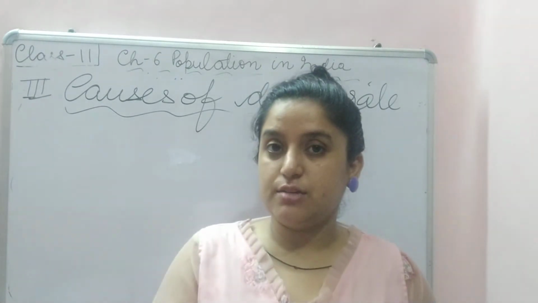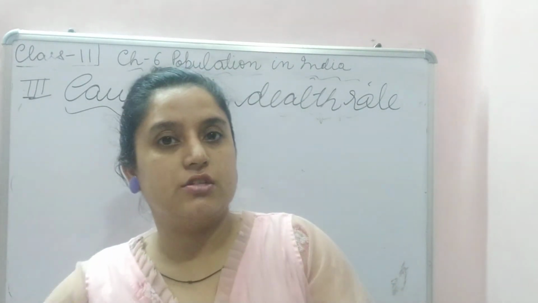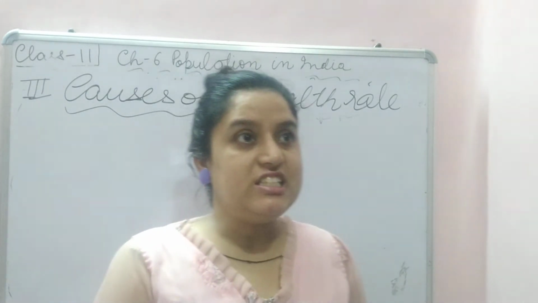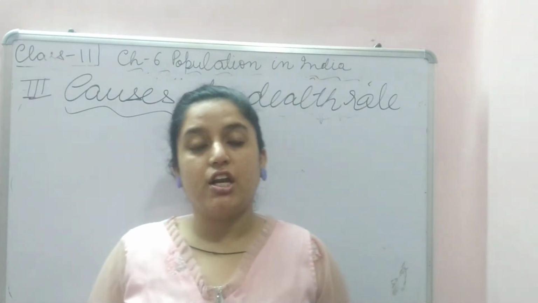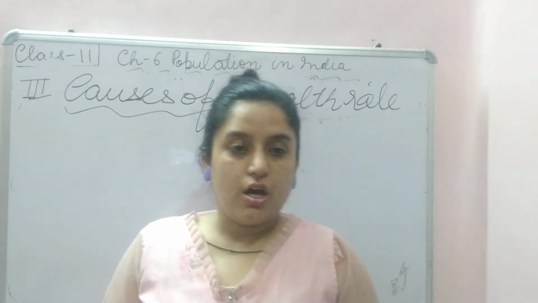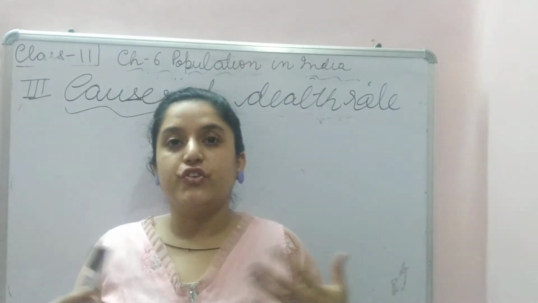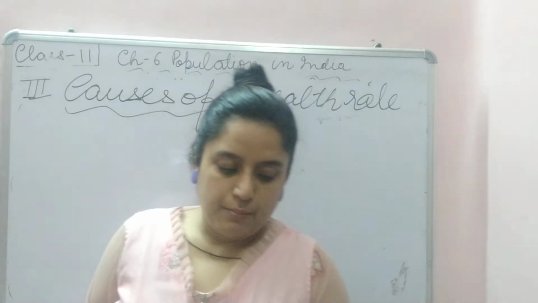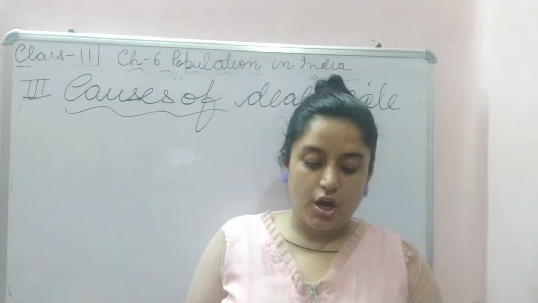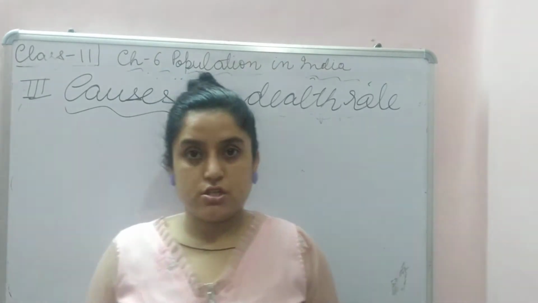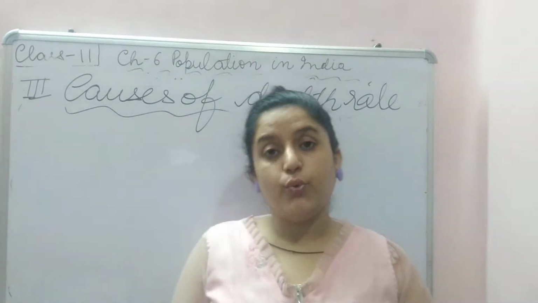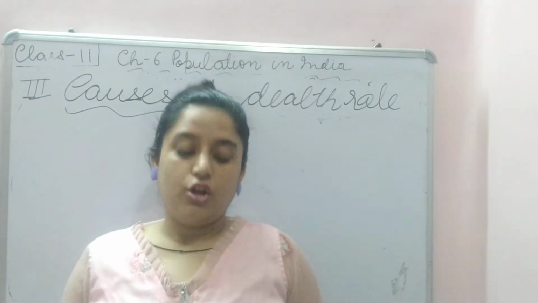Infant mortality means infants dying at the time they are born. Conceiving and delivering a child is very complicated, really like a rebirth for a child as well as a mother. So if medical facilities are good, people are aware and not malnourished, only then are the death rates low.